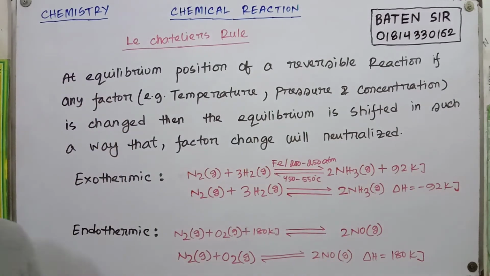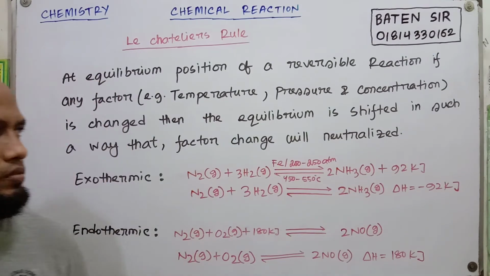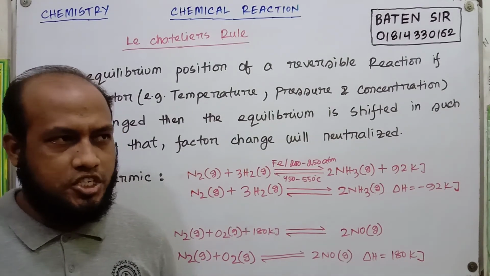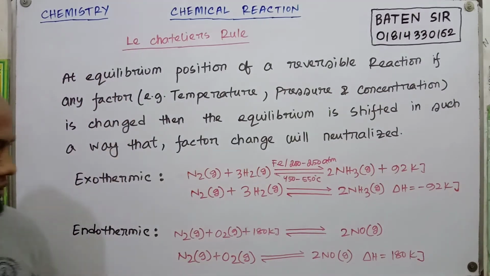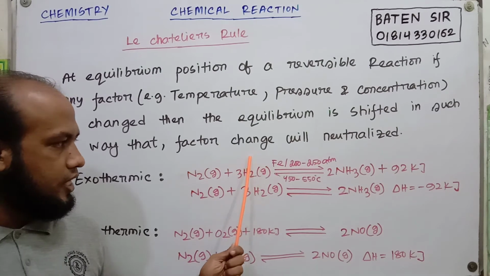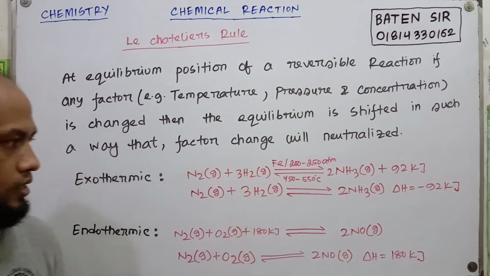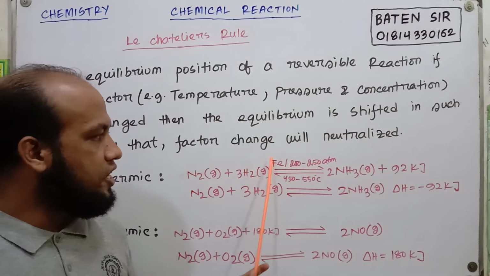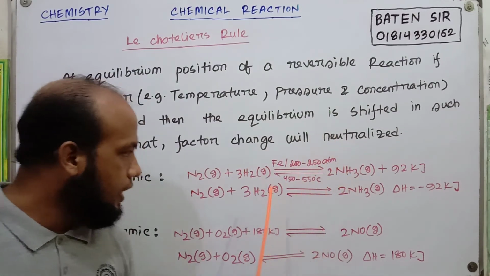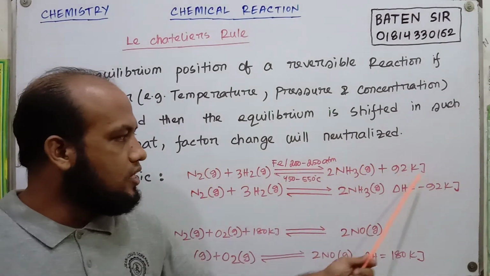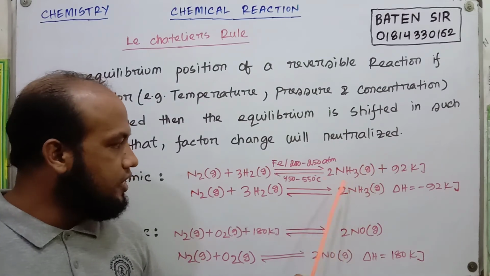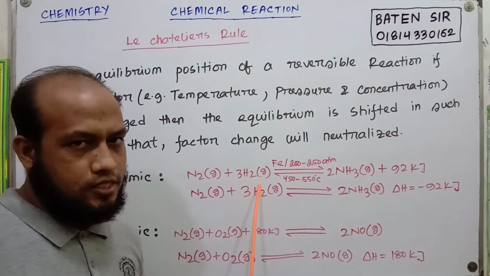Now I will discuss the influence of concentration at equilibrium position of a reversible reaction. If the reactant's concentration is increased, then the forward reaction rate will be enhanced, and if the product concentration is increased, then the backward reaction rate will increase.